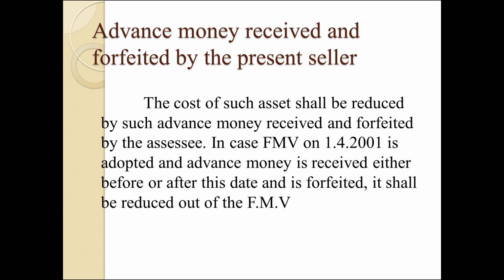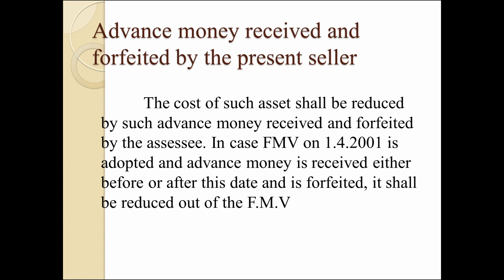Regarding another provision, it is very important. While calculating indexed cost of acquisition, we have to consider whether any advance money was received and forfeited by the present seller. Sometimes the seller may, with some agreement, forfeit some amount, when the buyer cannot materialize or execute the sale.